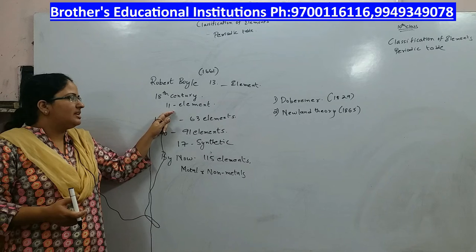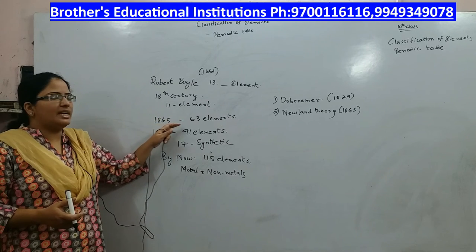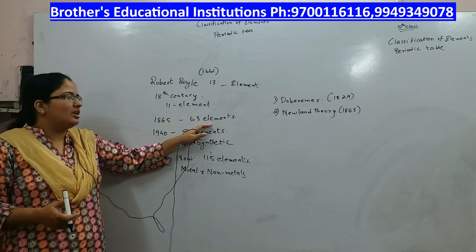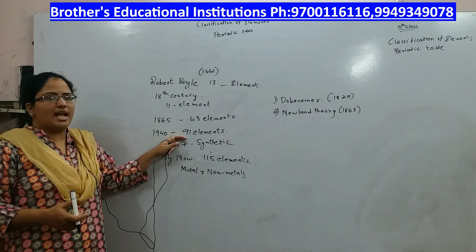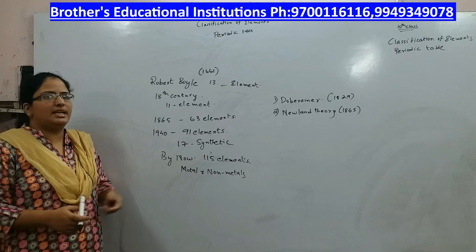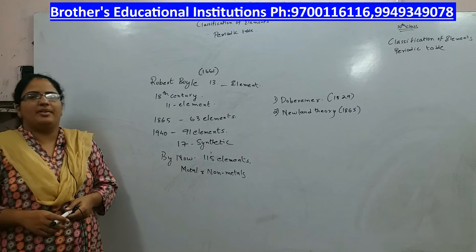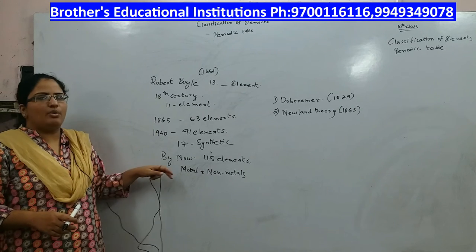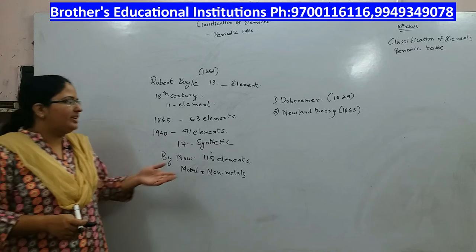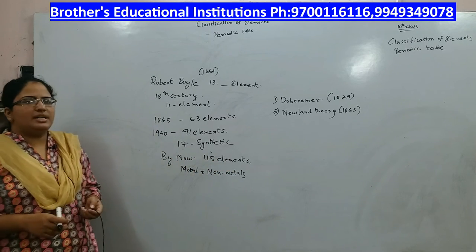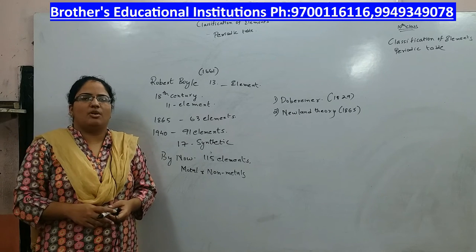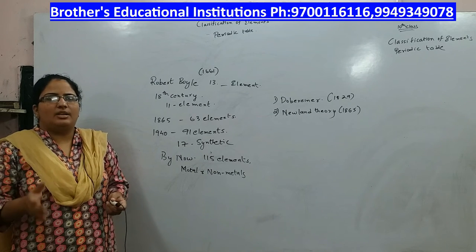During 1865, 63 elements were known, and during the 19th century 91 natural elements plus 17 synthetic elements that are prepared in the lab were known. By now you have more than 115 elements known, and the first classification was based on metals and non-metals.